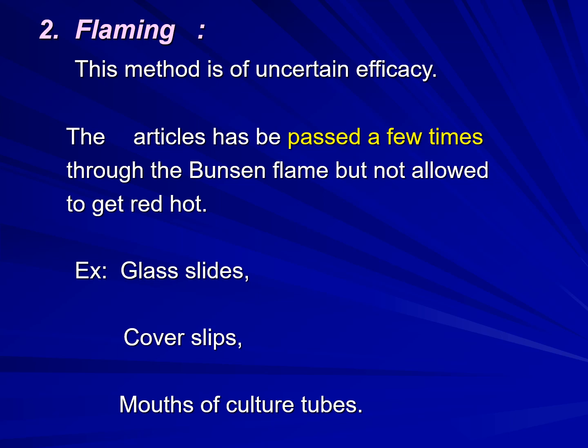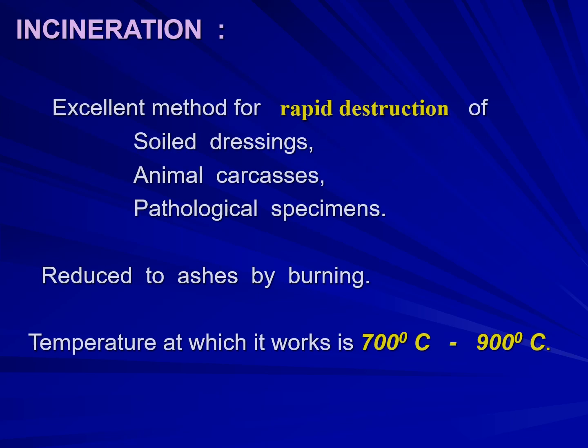This is also a dry heat method. This method is of uncertain efficacy. The articles have to be passed a few times through the Bunsen flame, but not allowed to get red hot here. Very important. The examples are glass slides, cover slips, and mouths of culture tubes, which are used in this sterilization method. So next is incineration.